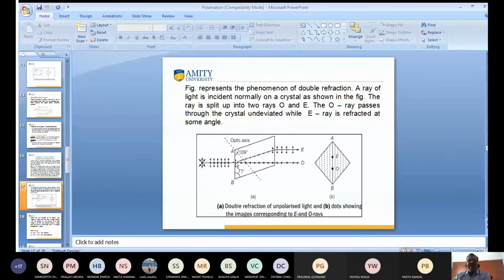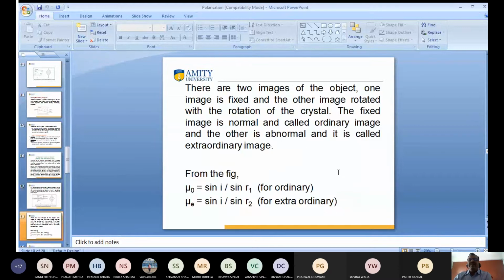When light is passed from here, it is split in two parts. One is ordinary rays, and the second is extraordinary rays. So someone is asking a question on this one, and I was unable to understand what the question is.